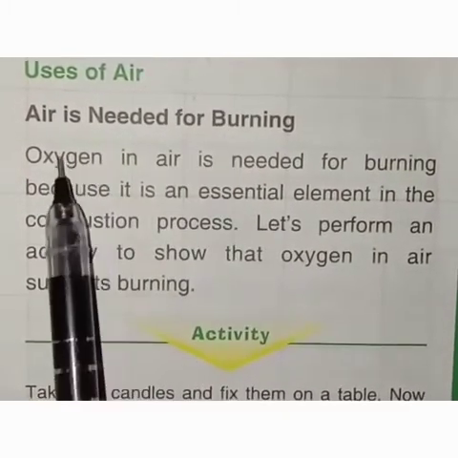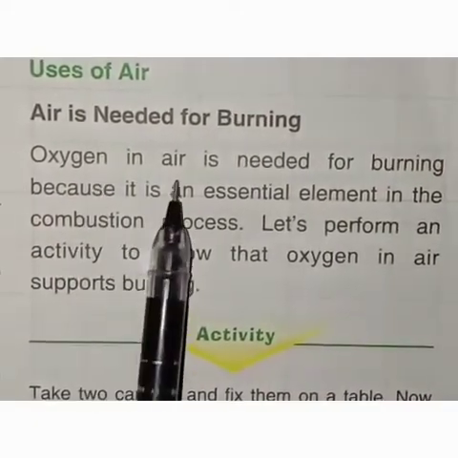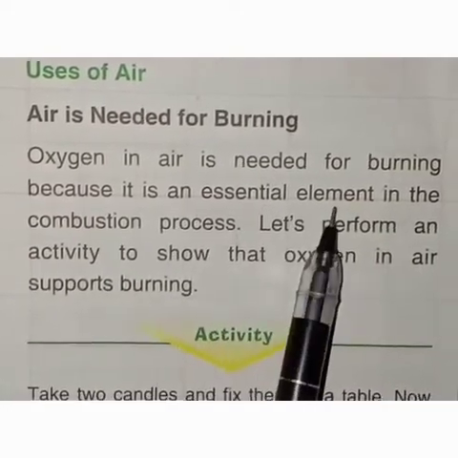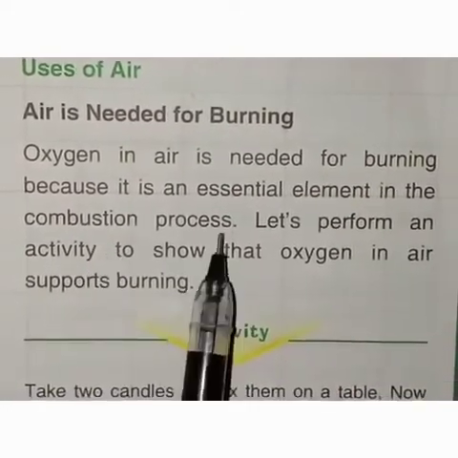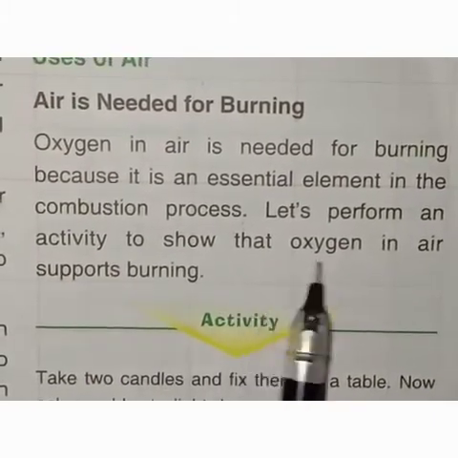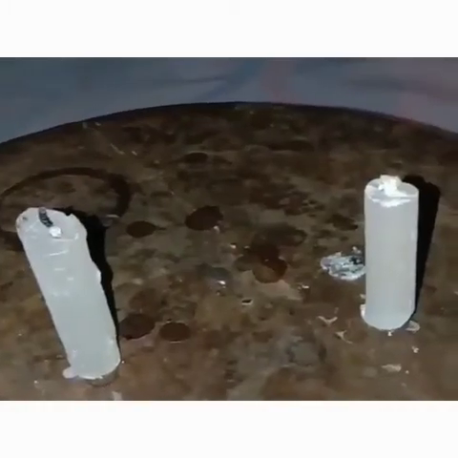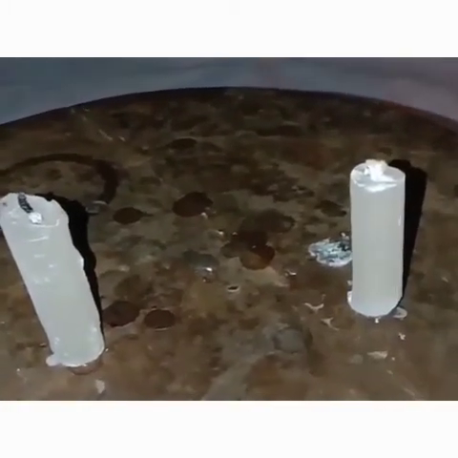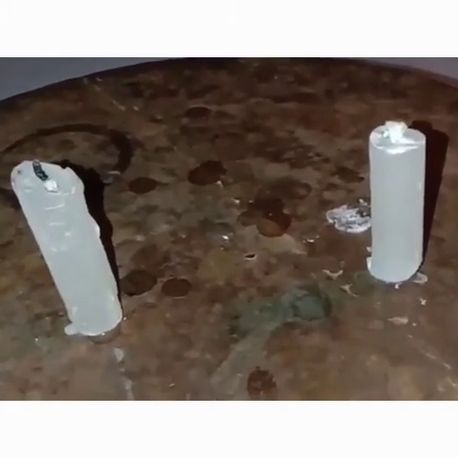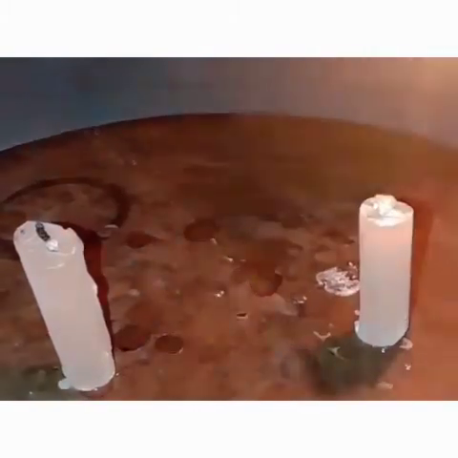First of all we will know about air being needed for burning. Oxygen in air is needed for burning because it is an essential element in the combustion process. Let's perform an activity to show that oxygen in air supports burning. Let's start our activity. Take 2 candles and fix them on a table. Now ask an elder to light the candles.